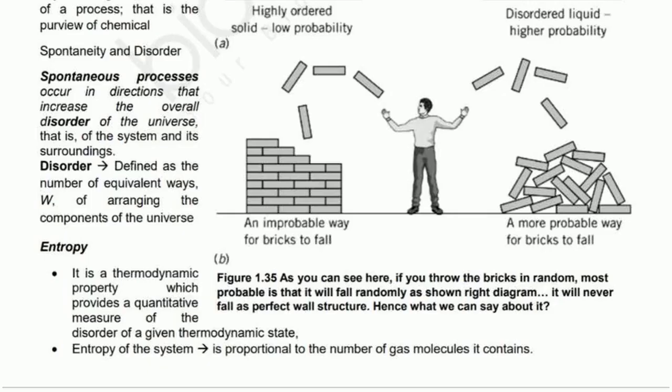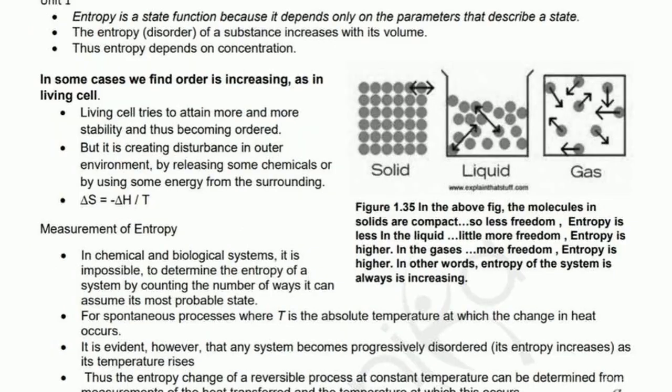This illustration compares an ordered brick wall to a disordered pile of bricks. Dropping the bricks creates the disordered pile, which is a highly probable state representing a positive change in entropy. Entropy increases as movement becomes less constrained. Molecules in a solid state are tightly packed with very little freedom. As they transition to a liquid and then to a gas, their freedom of movement increases.